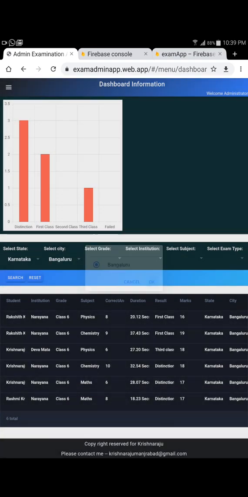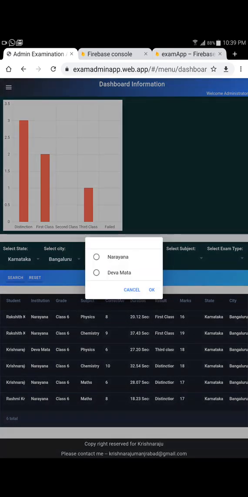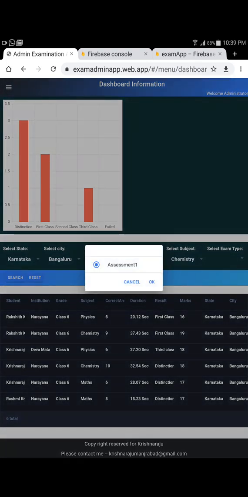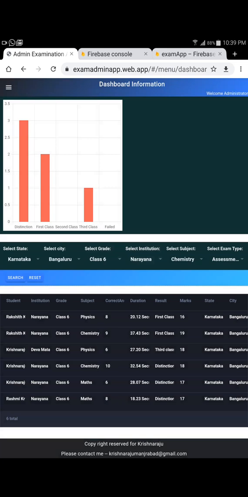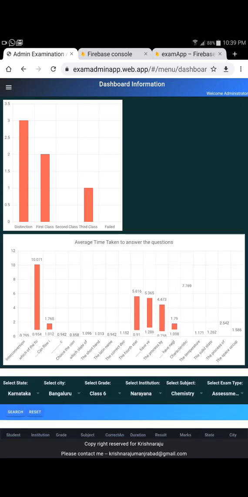Okay, I'm picking a subject where I have records, so I can show you one of the features, how to see the high and low on this particular assessment. I've picked the subject chemistry, and I'm doing assessment 1, where the exam has been taken. So you see this trend.